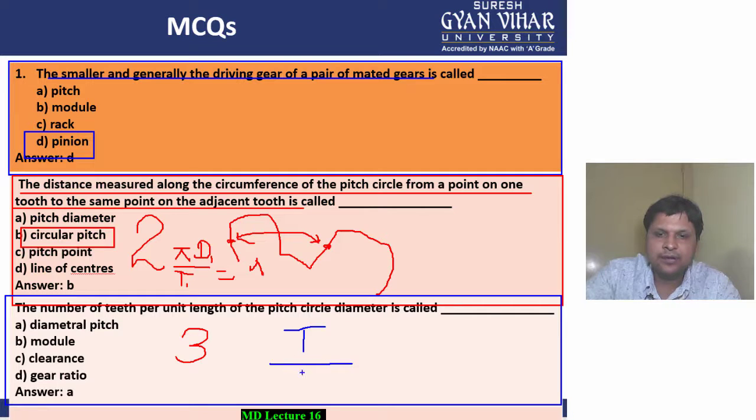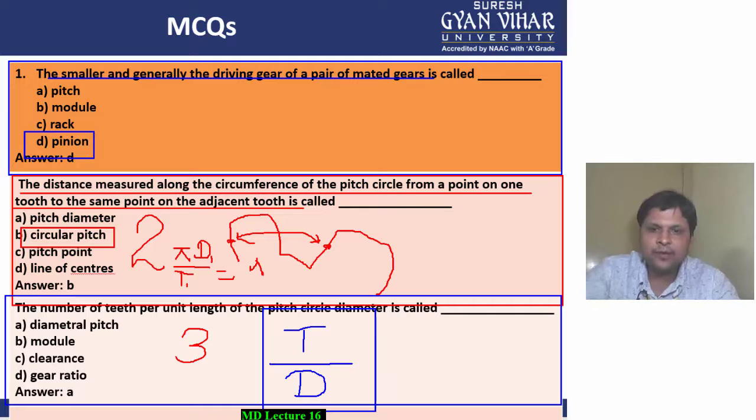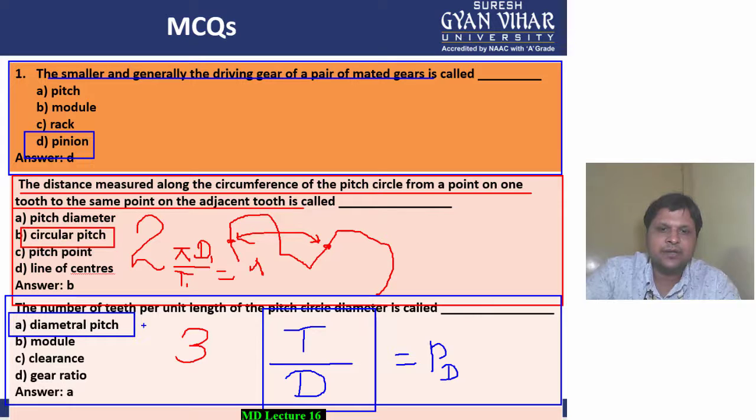So T by D is basically what? The number of teeth per unit length along the pitch circle can be given by this formula, T by D. Therefore T by D is your diametrical pitch. So in other words, we can define the diametrical pitch as the number of teeth per unit length. Alright, so the answer is option A. A is the correct option, diametrical pitch.